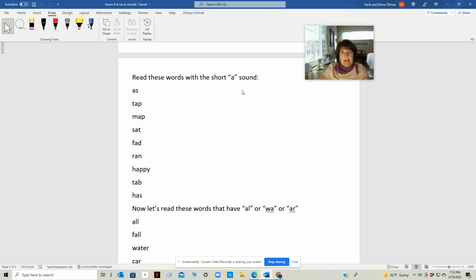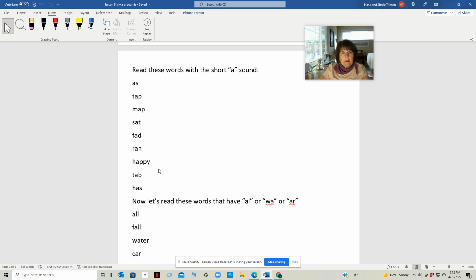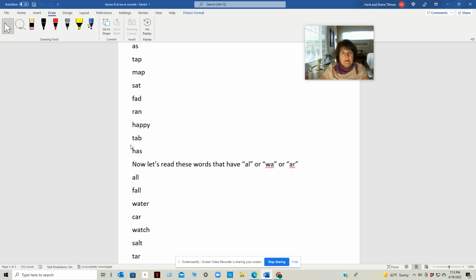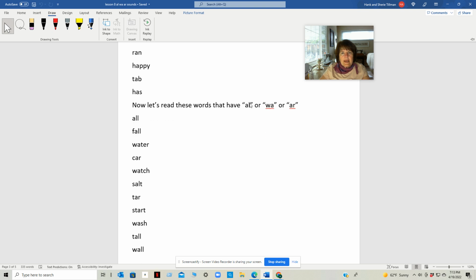Remember, short A sounds like ah: as, tap, map, sat, fad, ran, happy, tab, has.